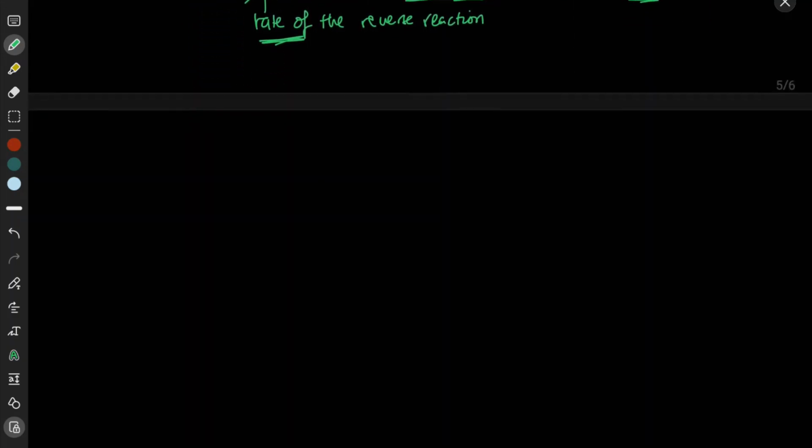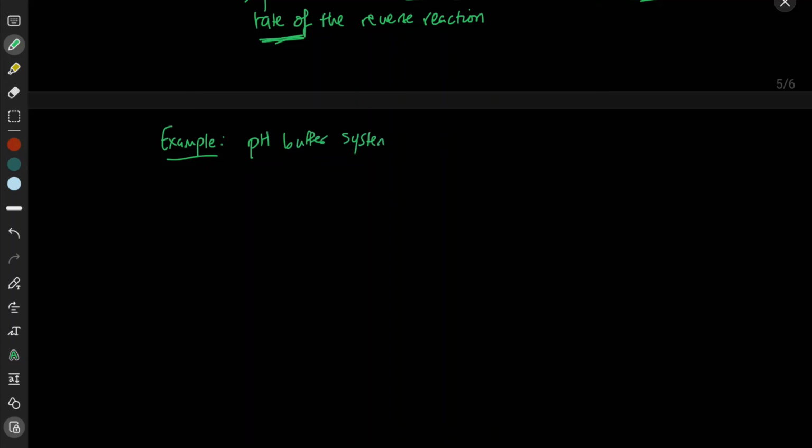Okay, so let's talk about an example of a reversible reaction. In this example, we're going to talk about the pH buffer system in human blood. Alright, so let's look at this reaction. We have what's called bicarbonate, HCO3 minus, plus a hydrogen ion, H plus, and we have carbonic acid, H2CO3. Again, it's a reversible reaction because we have the bidirectional arrow.